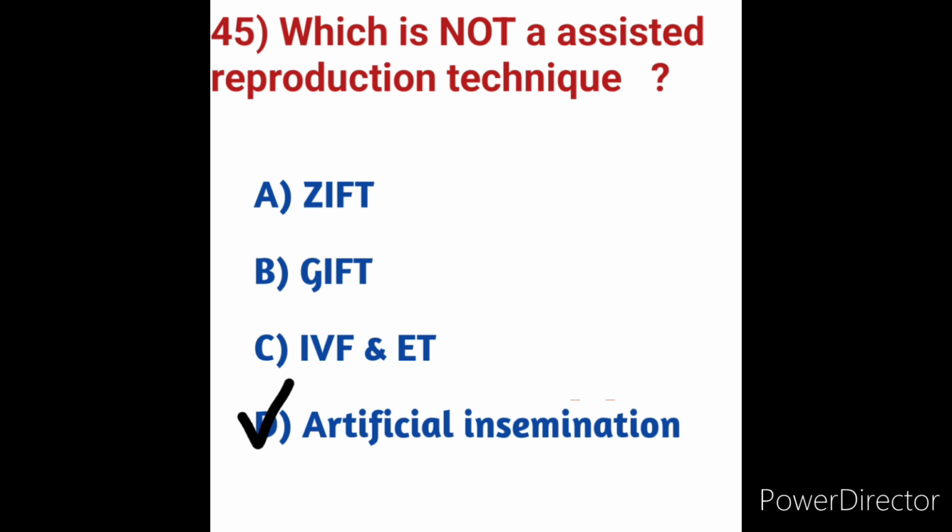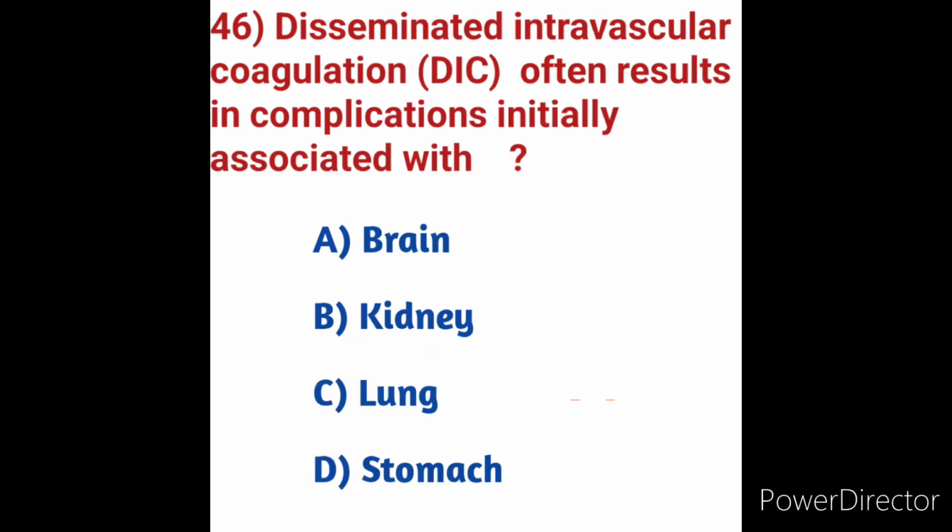Next we will move on to question number 46. DIC often results in complication initially associated with. DIC means disseminated intravascular coagulation. Disseminated intravascular coagulation often results in complication initially associated with. We will see the options here. Option A, brain. Option B, kidney. Option C, lung. Option D, stomach.